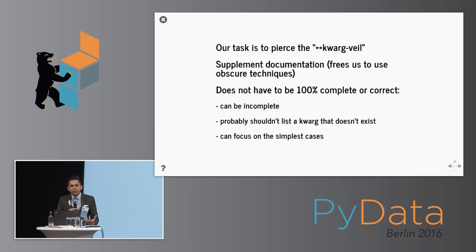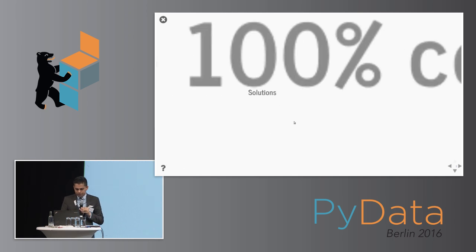However, we're typically doing this in order to supplement our usage of common libraries that were written by common people, that were written to be usable, and so we can focus on much simpler cases than what we might expect from a pathological library author.